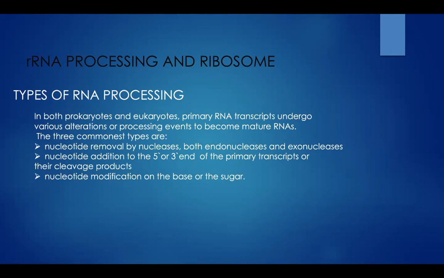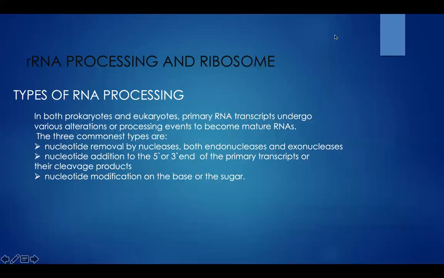These processing events take place in both prokaryotes and eukaryotes and in the major classes of RNA. Along with these, we also have trimming, splicing and RNA editing. We'll study all these three again briefly now.